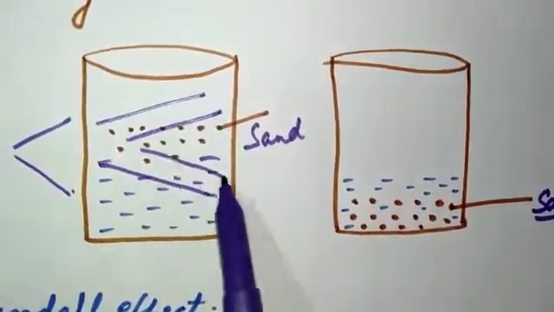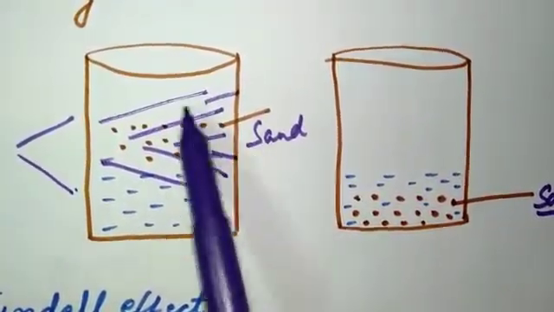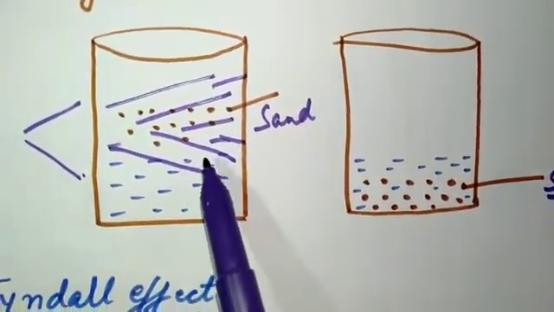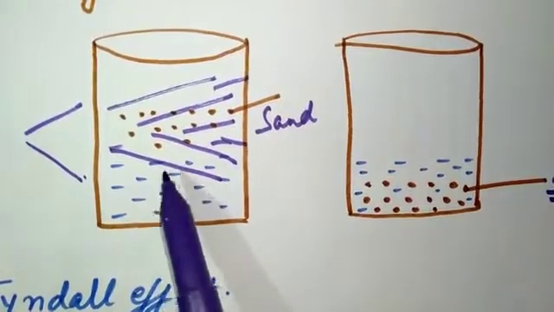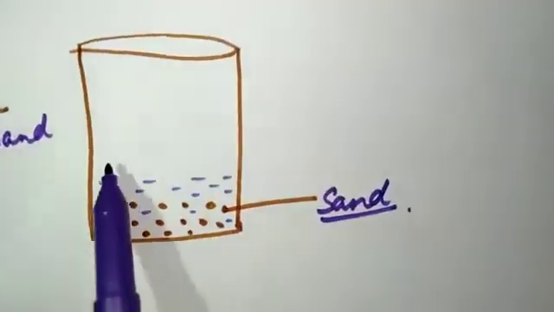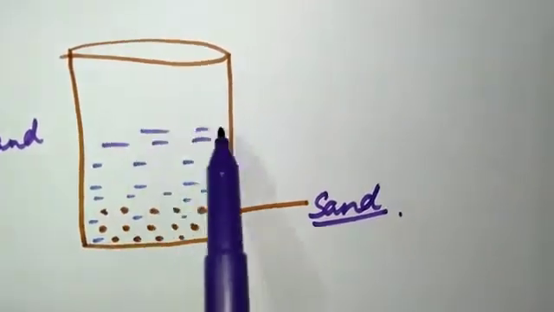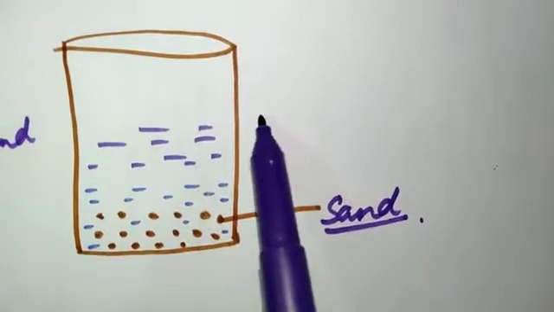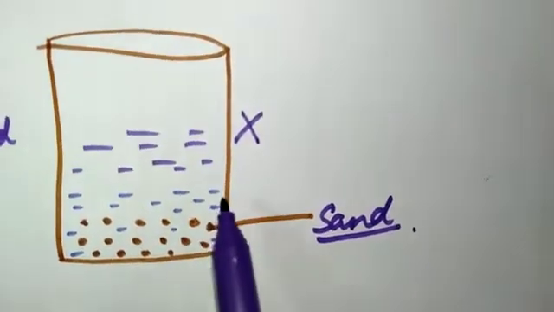You will see the path of the light here, so the light will be scattered. So suspensions show the Tyndall effect initially, but later, when the sand gets settled, the water which is here behaves like a solution. So this is not going to show the Tyndall effect.